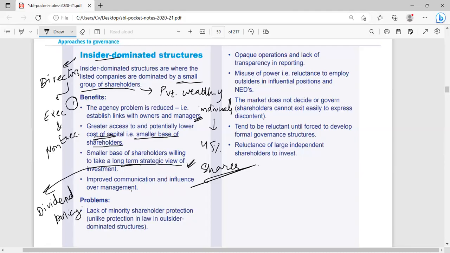Improved communication and influence over management, definitely they are in a position to influence the management. They will instruct the management, and it is expected that management will follow their instructions because management wants to retain them as shareholders. Management, in fact, doesn't want to lose them as shareholders. That's why it is one of the reasons to accommodate their preferences, because they are dominant, or they have insider dominant power within the organization. Right? Any questions?